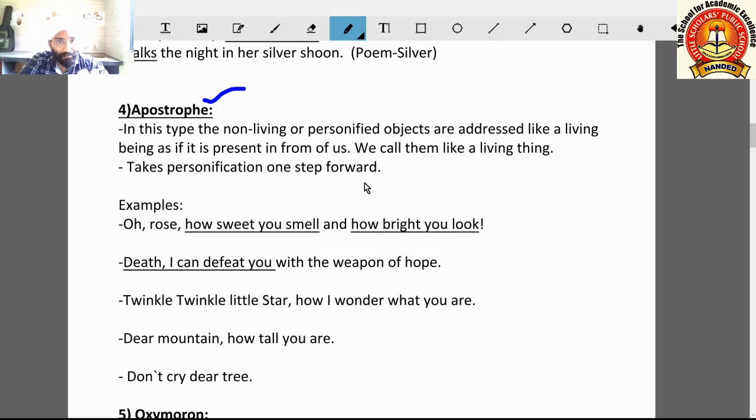In personification, we are giving some quality of living beings to non-living beings, and here we are taking one step forward. Means what? Here we are calling to non-living things like a living thing. We are talking with them. Examples: Oh rose, how sweet you smell, and how bright you look. Here, oh rose, we are telling to the rose, and here you means the poet is talking with the rose. How sweet you smell, how bright you look. The poet is telling to the rose.